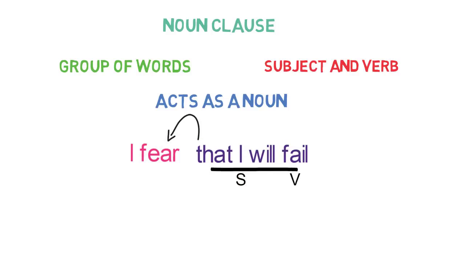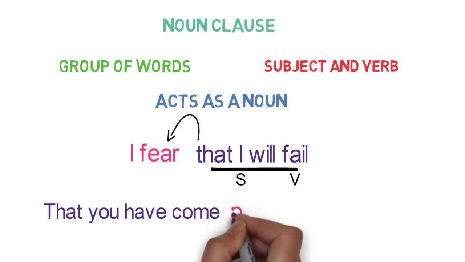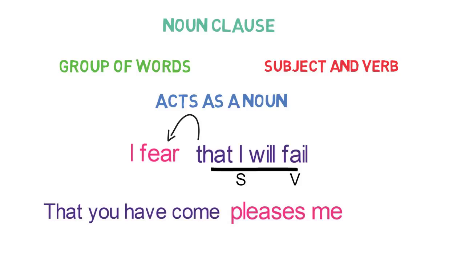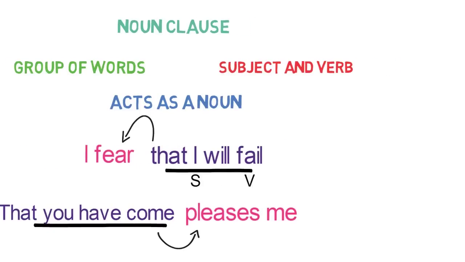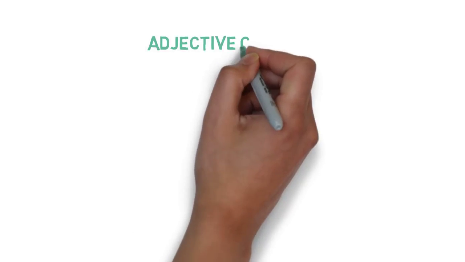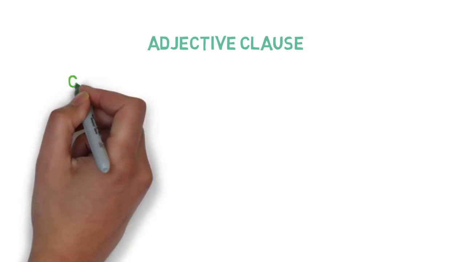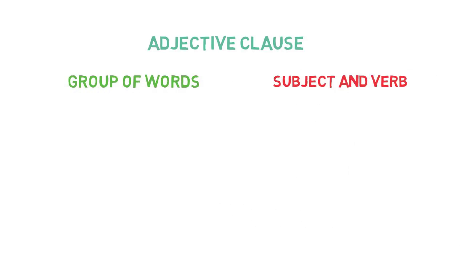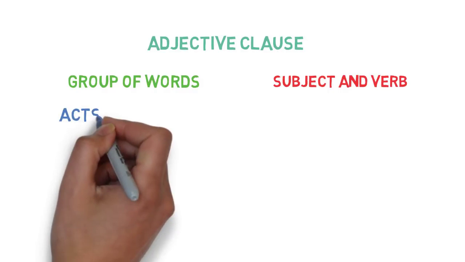Let's look into one more example of it. That you have come pleases me. Here, that you have come is a noun clause as it is acting as a subject of the verb pleases. So basically this clause does the work of noun. Now let's look into the next type of clause, adjective clause.